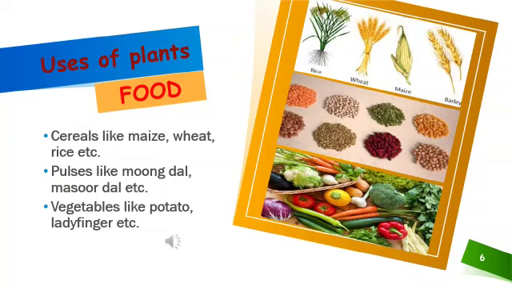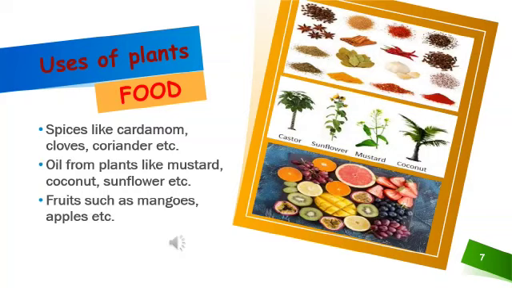In food, we also get spices like cardamom, cloves, coriander, etc. We also get oil from plants like mustard, coconuts, sunflower, castor, etc. We also get fruits from plants such as mangoes, apples, etc. As you can see in the picture.